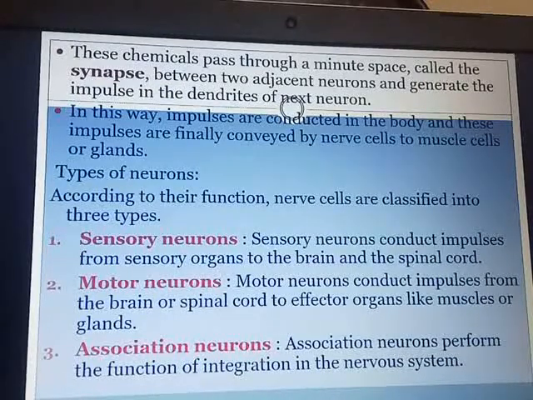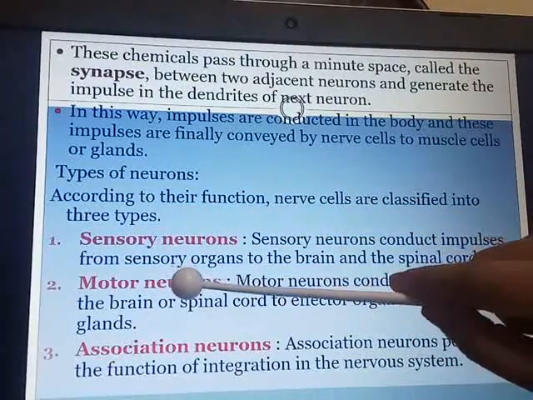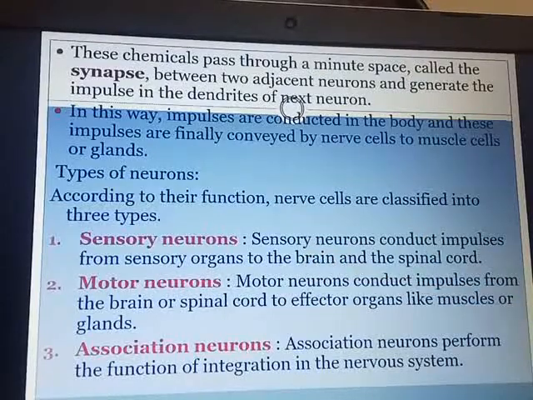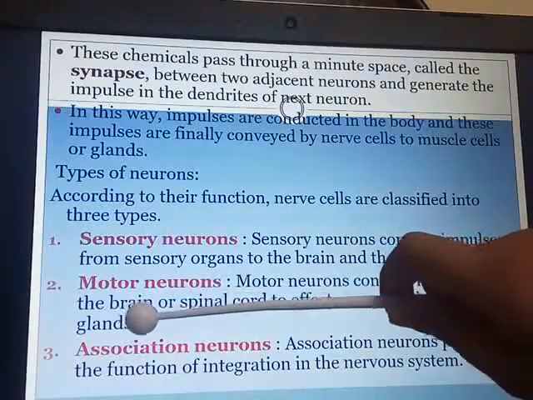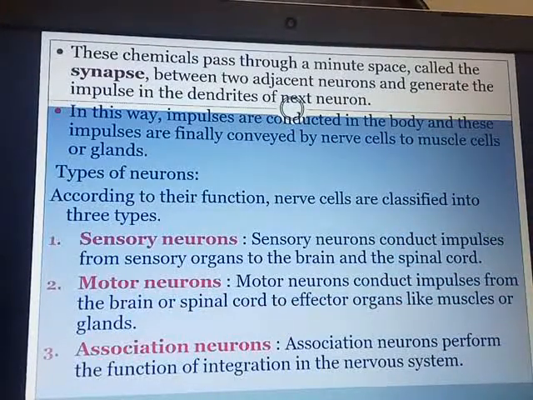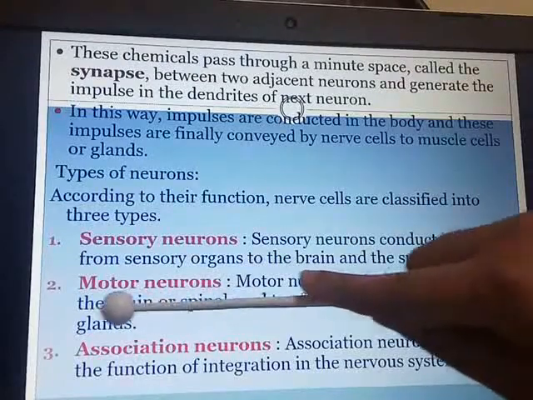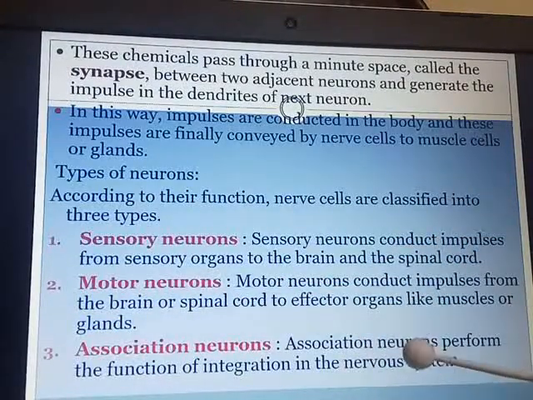Now there are three types of neurons. They are classified according to the function which they perform. First one, sensory neurons. The word itself tells you, they conduct impulses from the sensory organs to the brain and the spinal cord. Next, motor neurons conduct impulses from the brain or the spinal cord to the effector organs like muscles or glands. And third is association. The word tells you that association neurons perform the function of integration in the nervous system.